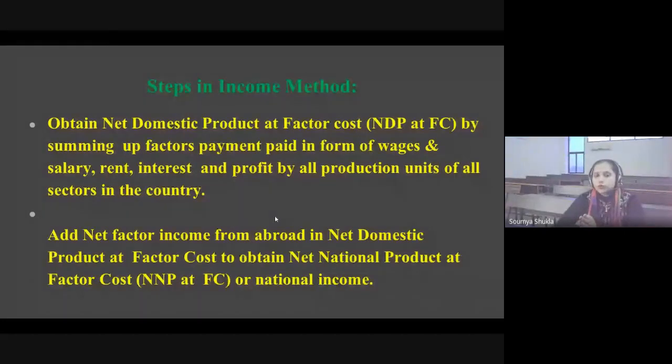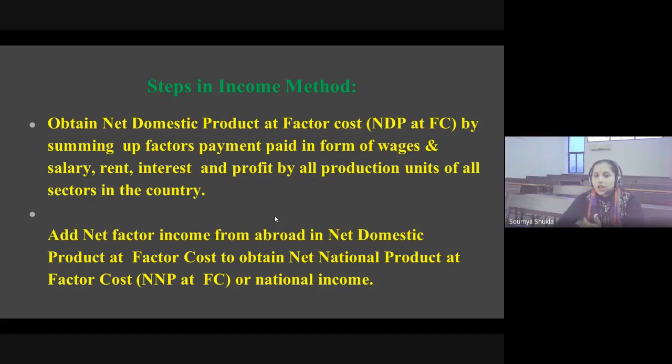I hope you know there are three sectors of the economy in a country. First is the primary sector, second is the secondary, and the third one is the tertiary sector. Primary sector includes agriculture. Secondary includes all the activities which we do, that is industry, production units, etc. And the last is the tertiary sector.